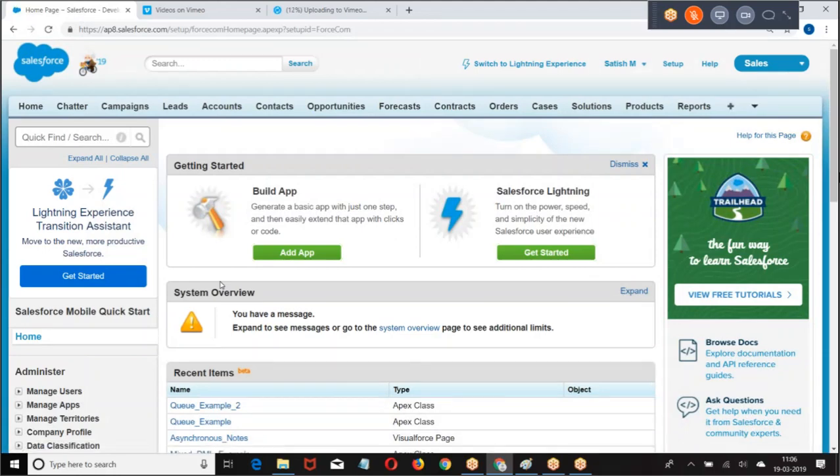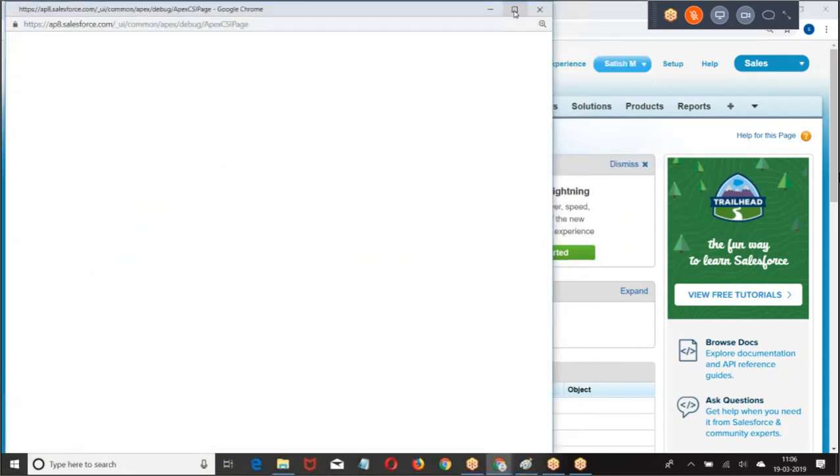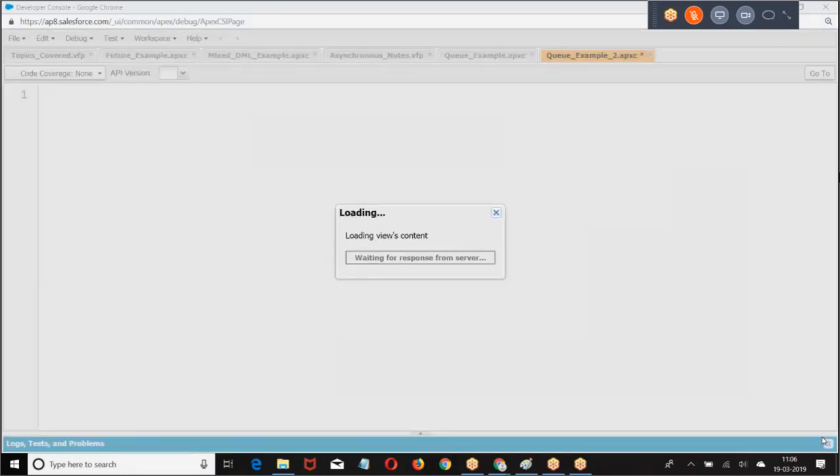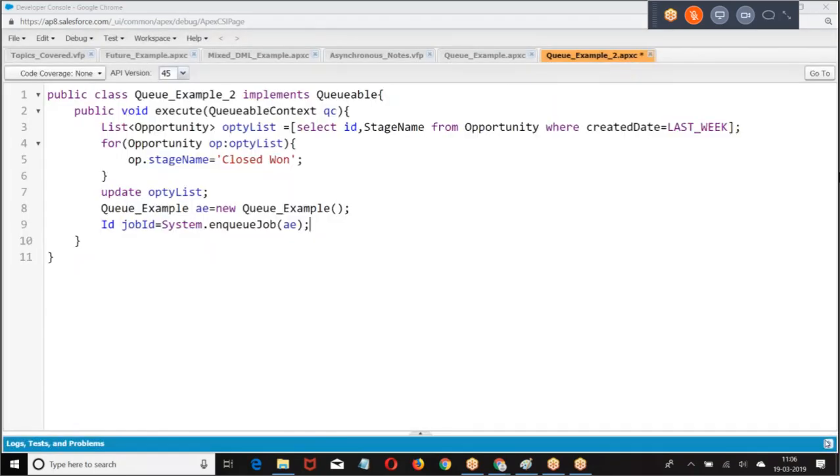Let us now understand about schedule effects. What is the purpose of schedule effects? How are we going to implement it?